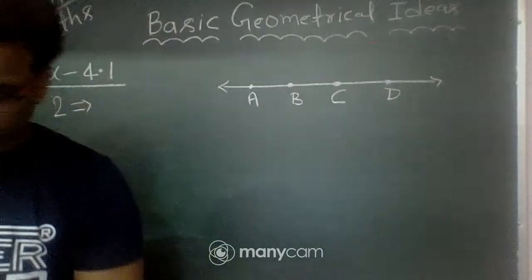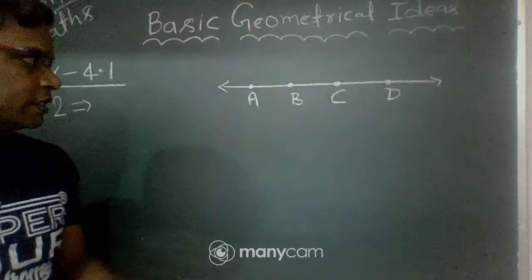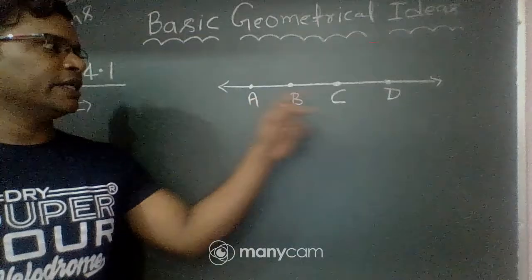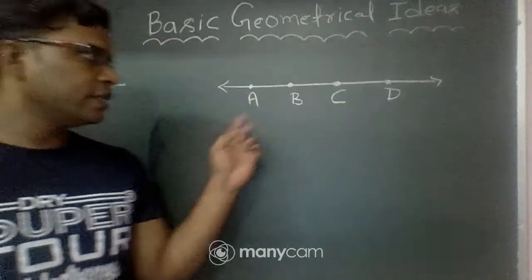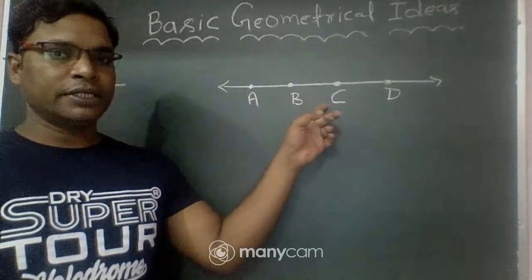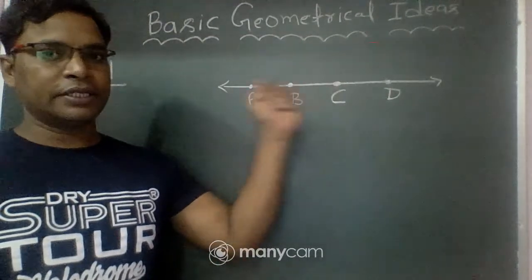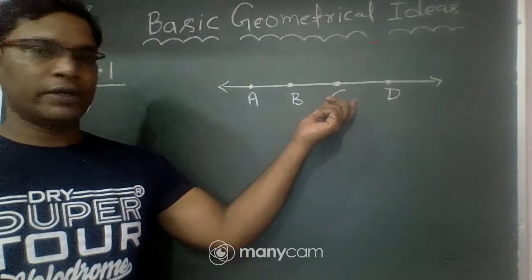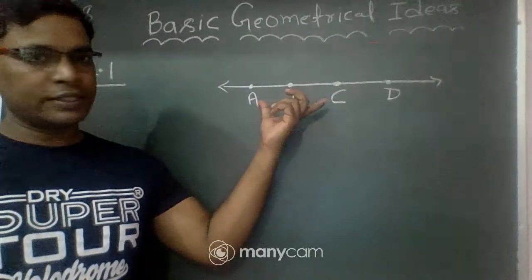First, line AB, line AC, line AD. Second is line BC, line BD. Third is line CD. This is clear.